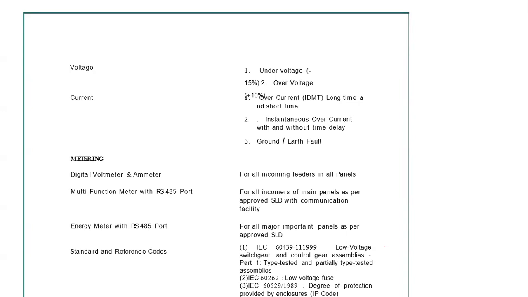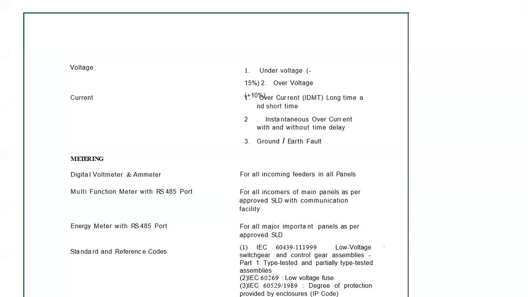Next is about ground fault and earth fault. Now, what is the difference between ground fault and earth fault? Earth fault is a fault which happens, for example, when we see that a motor is burnt out. When we do the measurement, we see that phase and earth is short. That means the insulation of the stator core is ruptured and the insulation has touched the body of the stator core. So this is called an earth fault.